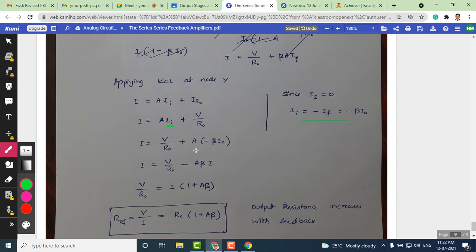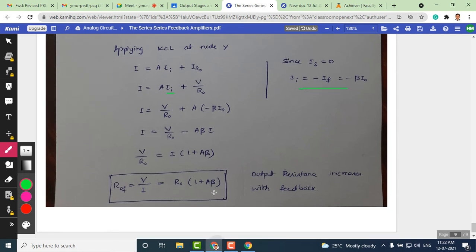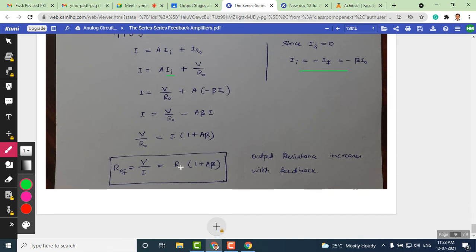So this A beta times I can be taken to the other side. So you get V by R naught as I into 1 plus beta A. So what is V by R naught? Here you can see that V by I can be written as ROF, and R naught can be transferred to the right hand side, and finally we get an expression ROF is equal to R naught into 1 plus beta A. So this shows that output resistance with feedback increases by an amount of 1 plus beta A, because 1 plus beta A is present in the numerator here.